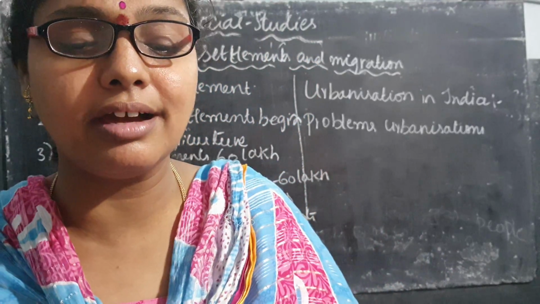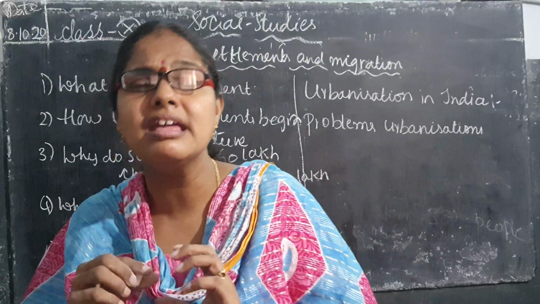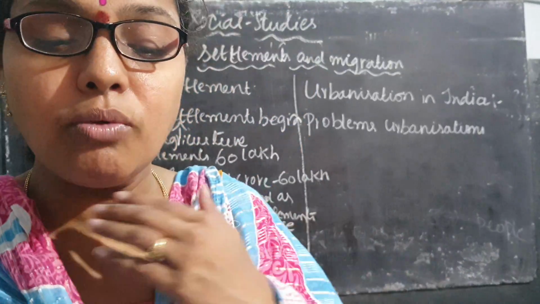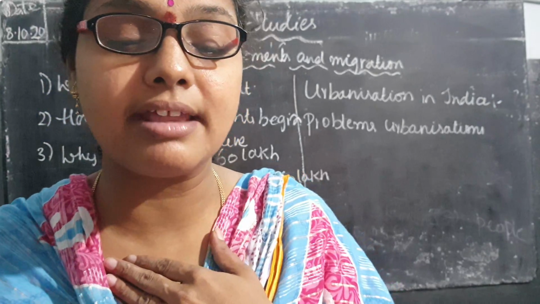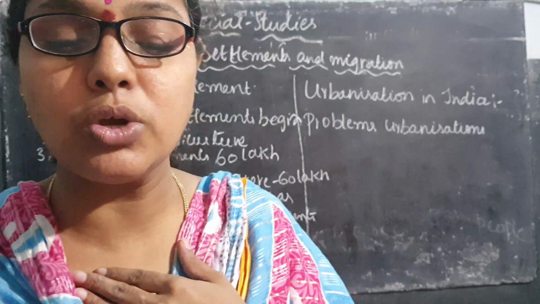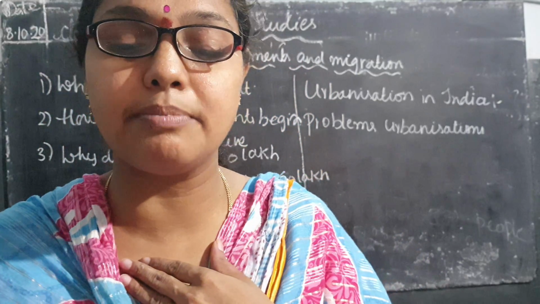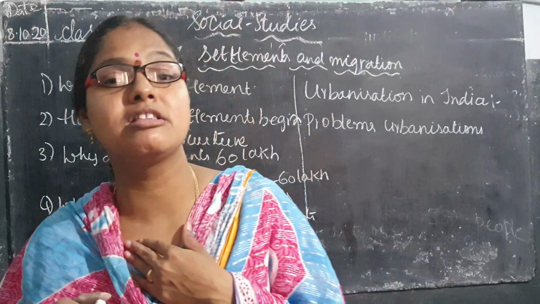Next point, what is the last usual place of residence? Where that particular man or woman is living. Okay, children. So what is a birthplace? The place where the person was born. That is known as the birthplace. Next one, last usual place of residence. The place where the person has stayed continuously for a long period, for example 6 months or more.